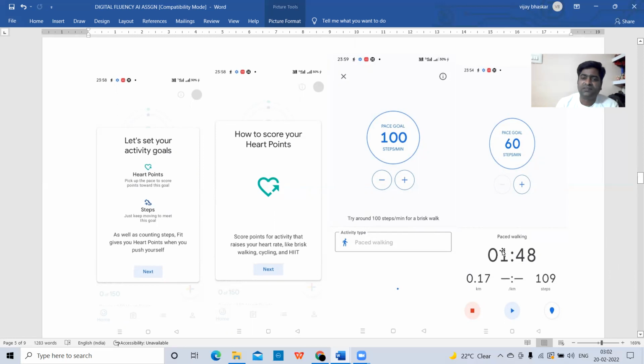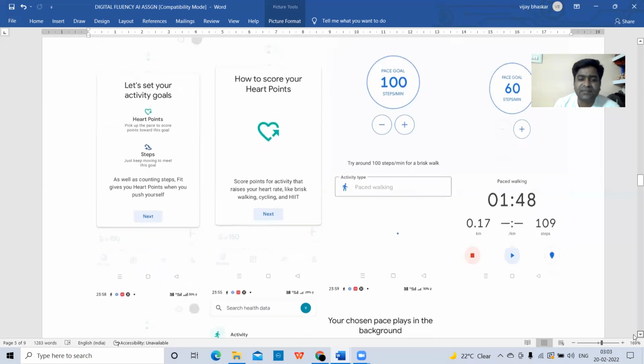If you switch on this tracker in your mobile, automatically every day it will keep on counting until you switch off that tracker. If you switch off that tracker, it doesn't track any of your activity. So when you switch on this activity tracker, automatically it will keep on checking your activities. When you switch this off or log out from this activity tracker, it will stop tracking your activities. Okay. So these are the example slides I have given here.